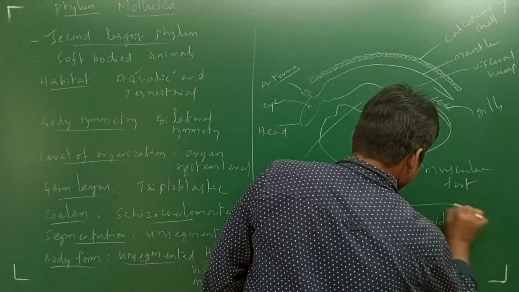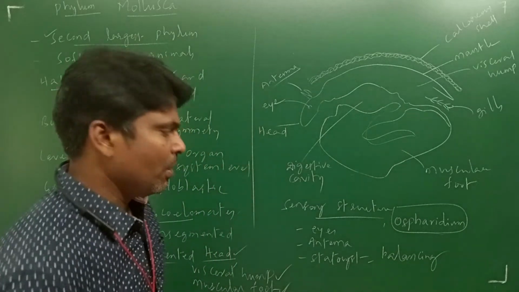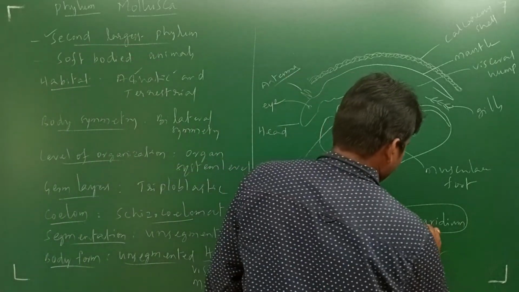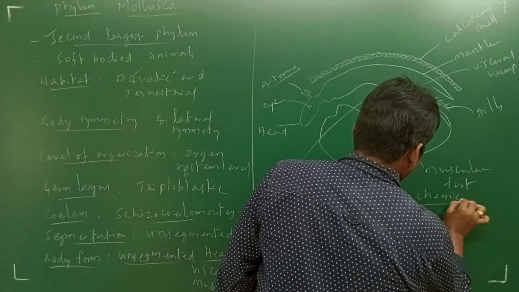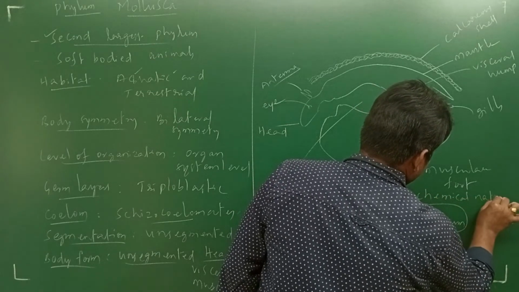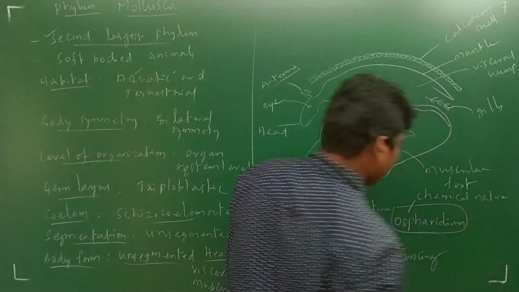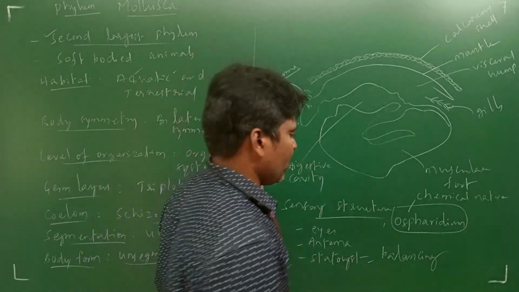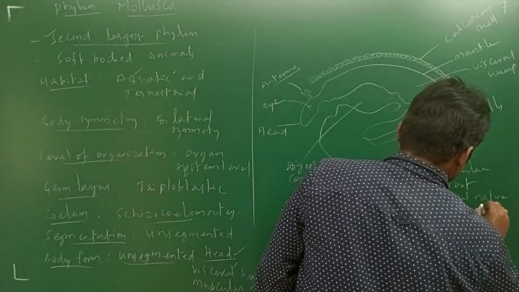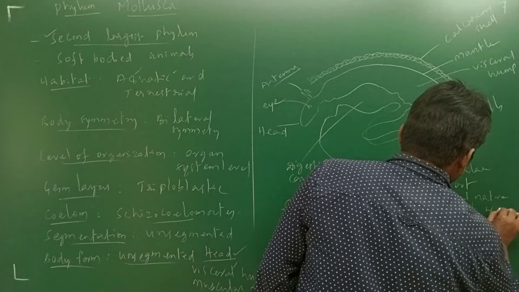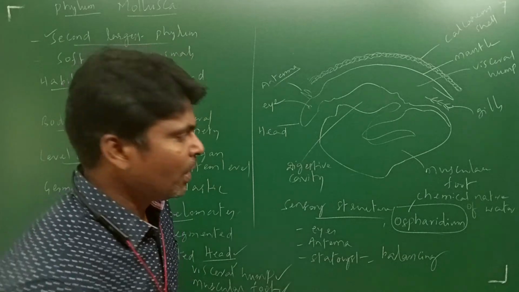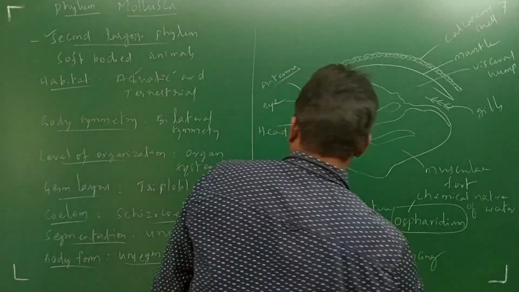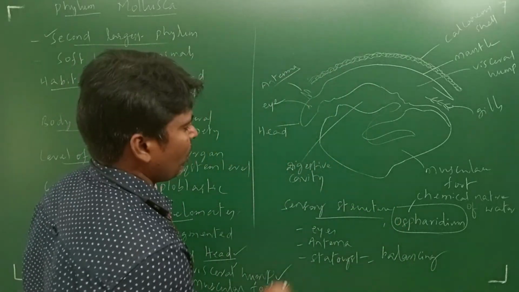It recognizes the chemical nature of water. These organisms are aquatic, so they have to identify the nature of the water. The osphradium is the sensory structure which identifies the chemical nature of water in these molluscans. So that is about the simple sensory structures.